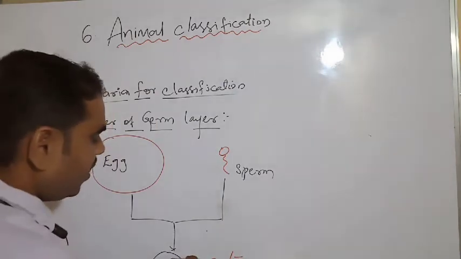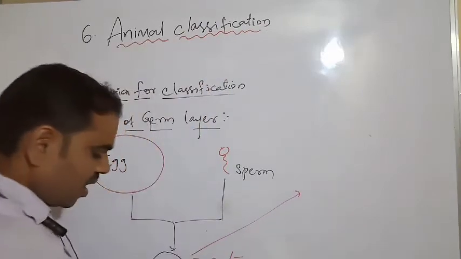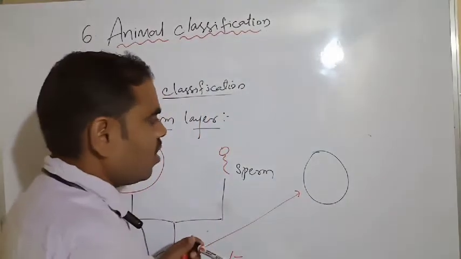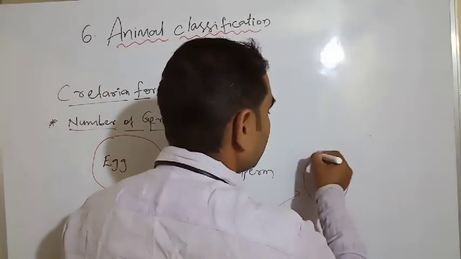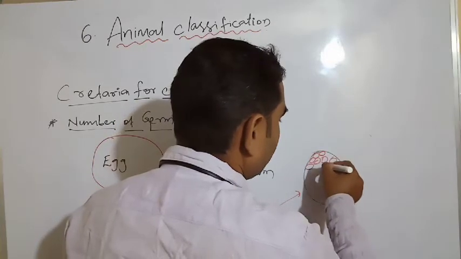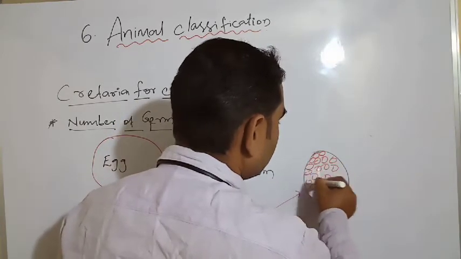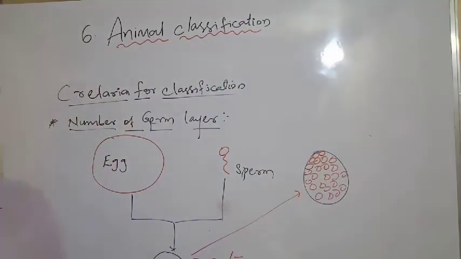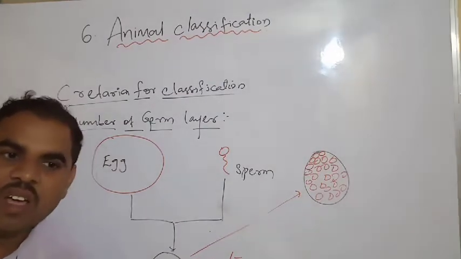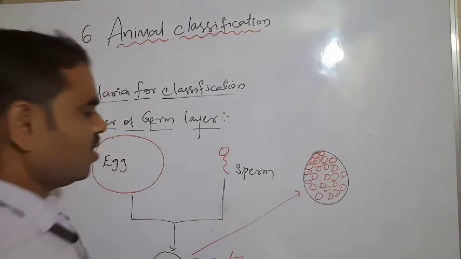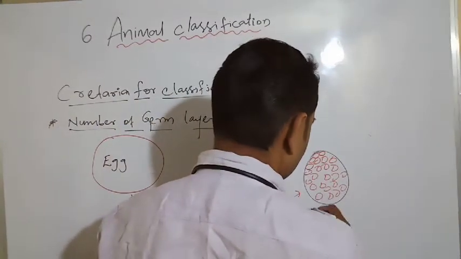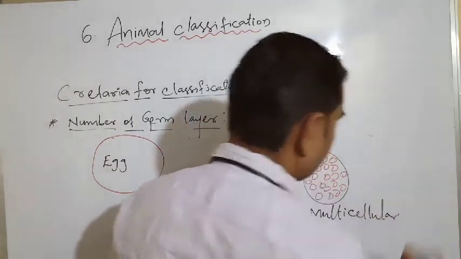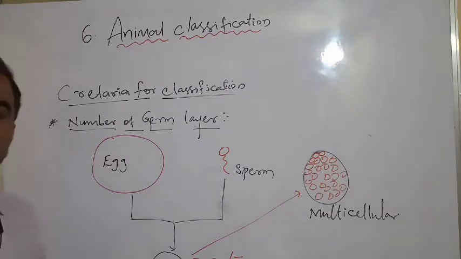The zygote will divide. The number of cells divides inside the zygote. The number of cells keeps dividing, and we call this a multicellular organism.